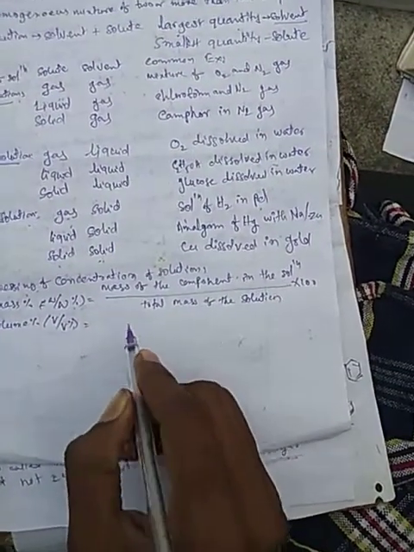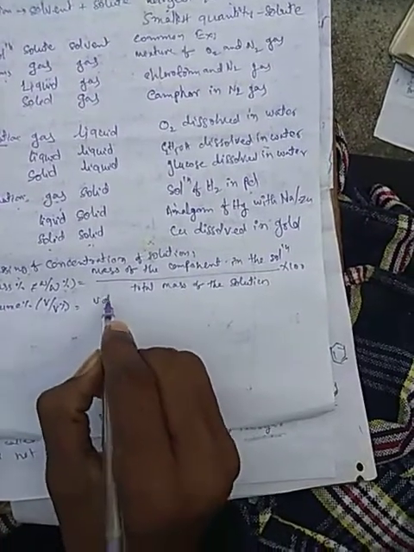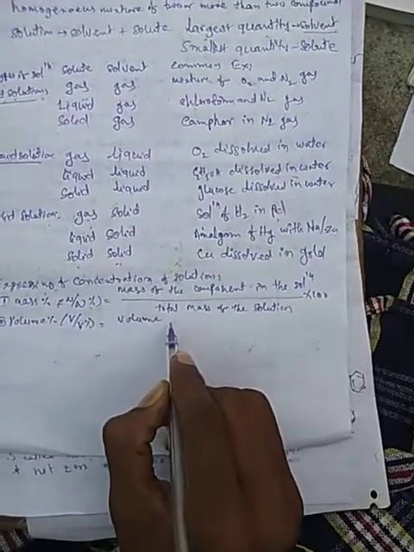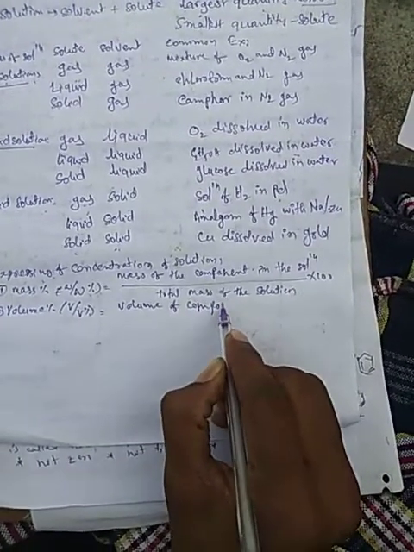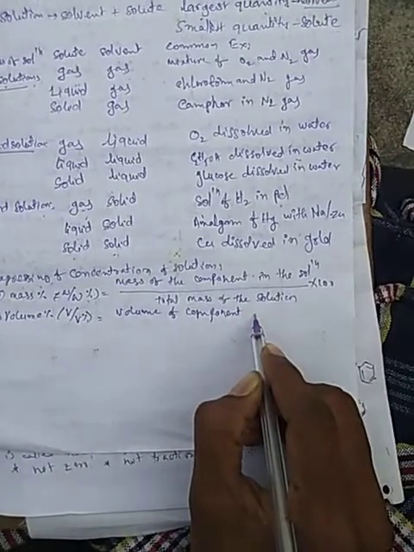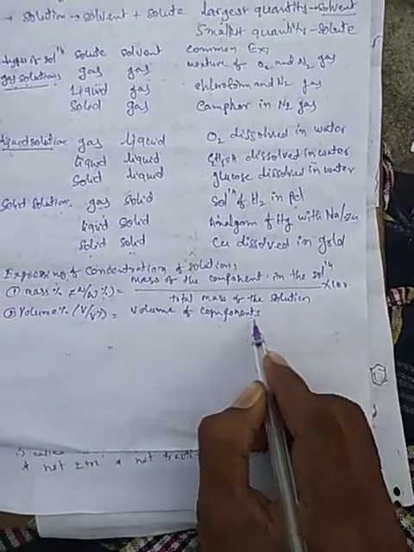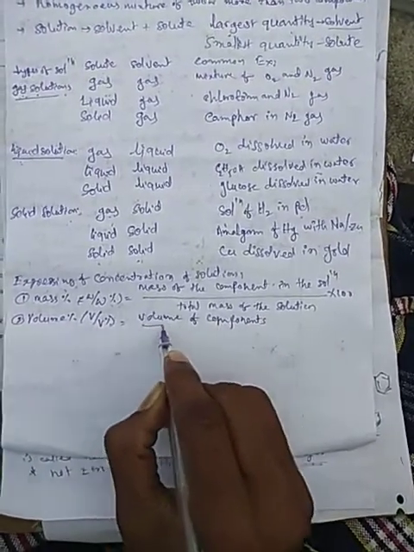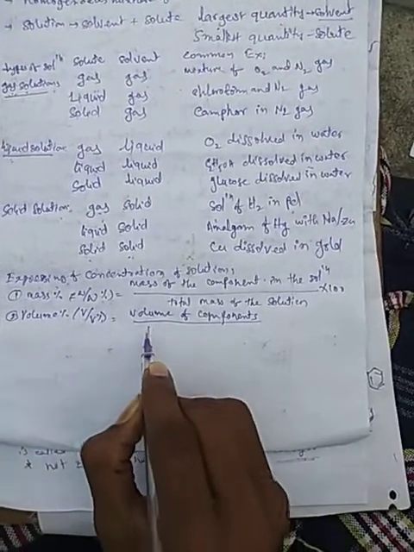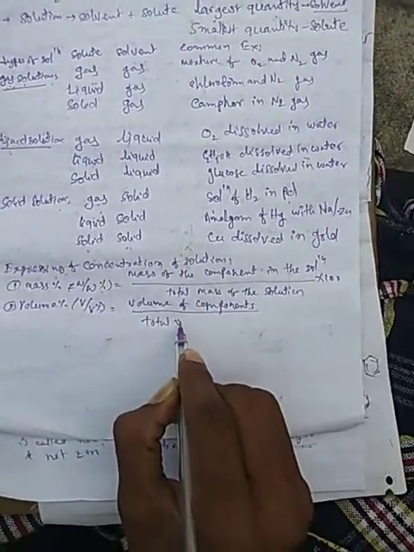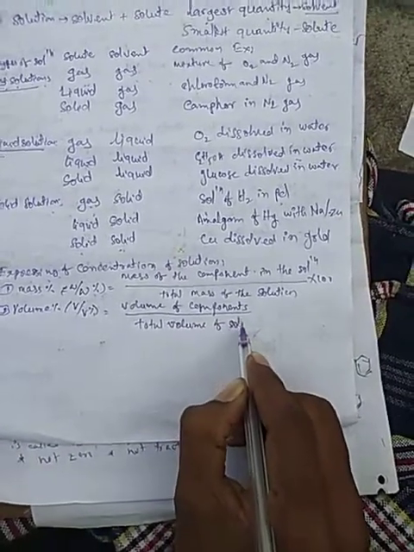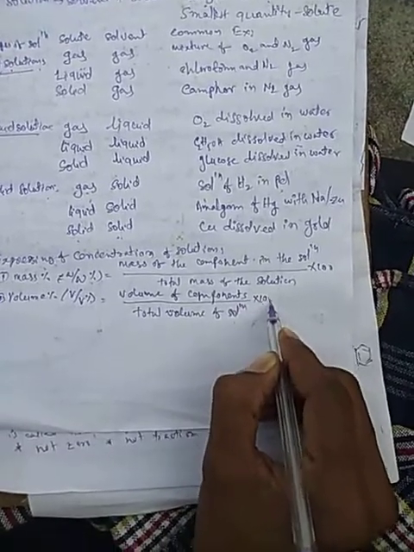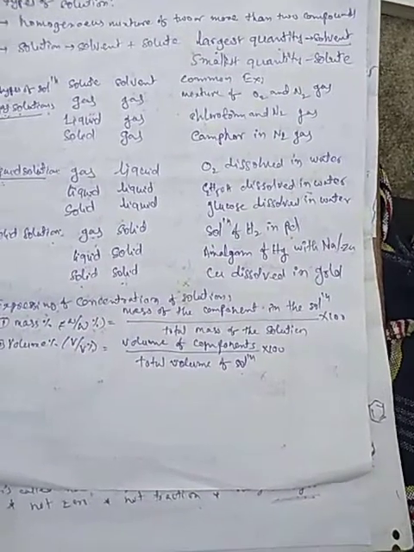Now we can write the formula: volume of component by the total volume of solution, into 100. Total percentage 100.